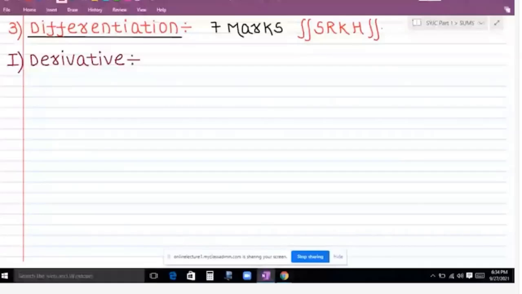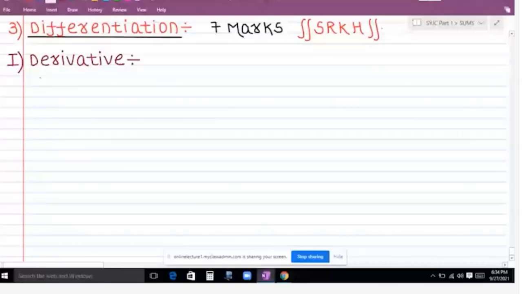This means whenever we want to find the rate of change in the value of one variable with respect to the change in the value of another variable, it is called a derivative. So immediately there will come a doubt asking for an example.